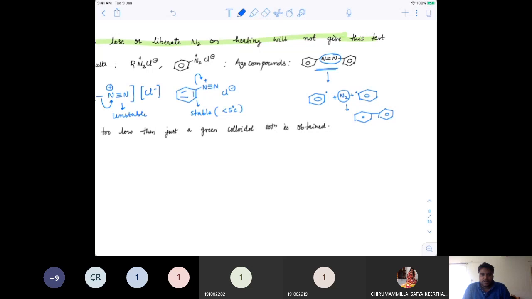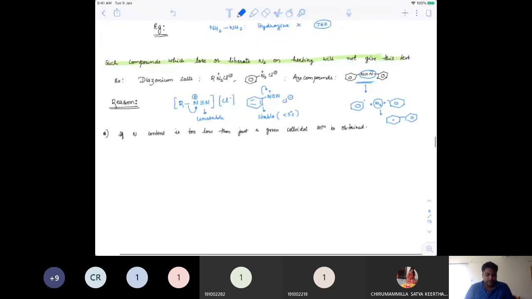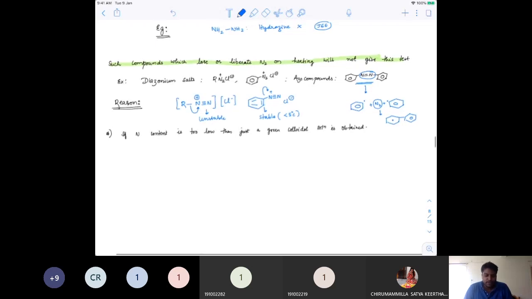You can understand this way that they will have enough lone pair repulsions and the bond length is very small, so they won't be very stable with the other carbon. They would be more stable as an N2 molecule with triple bond. I think the examples are clear. So wherever you see diazonium salts or azo compounds, definitely they will not give positive Lassaigne's test.